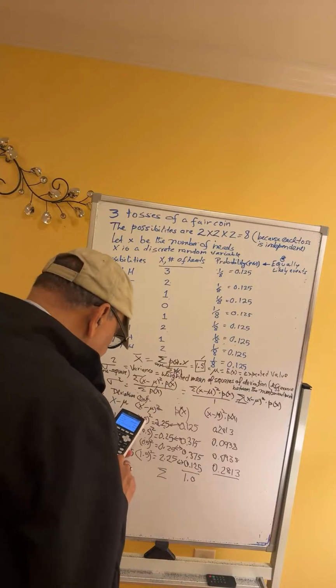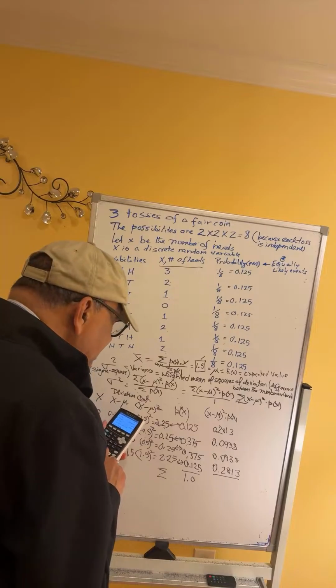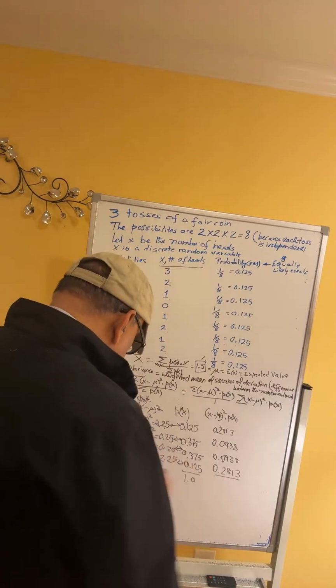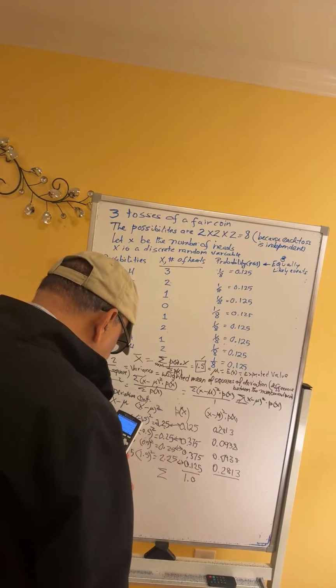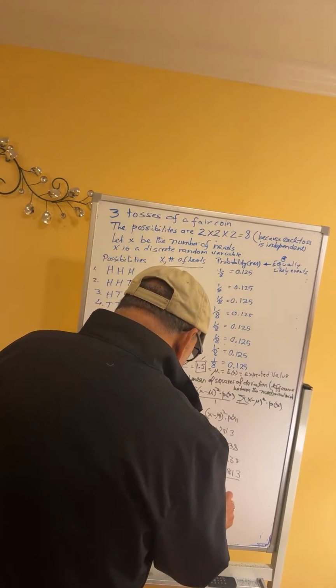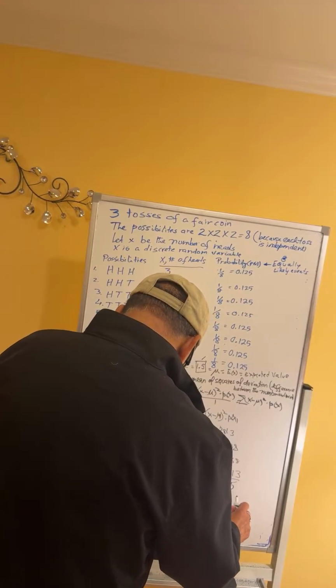0.2813 plus 0.0938 plus 0.0938 plus 0.2813, and the answer is 0.7502.